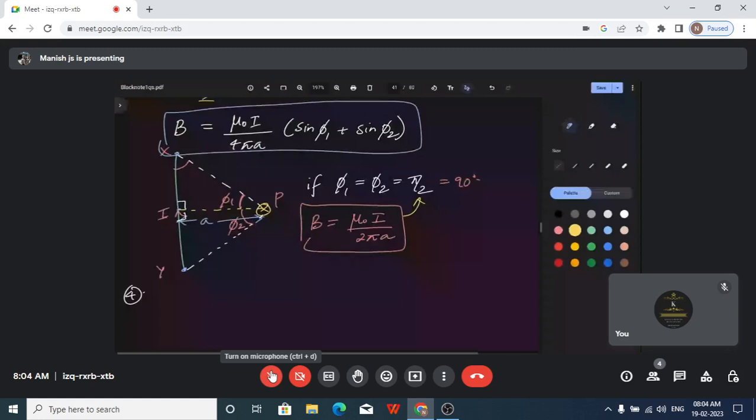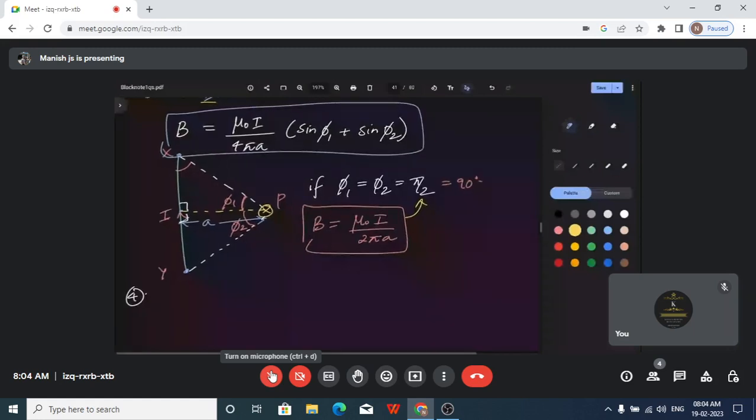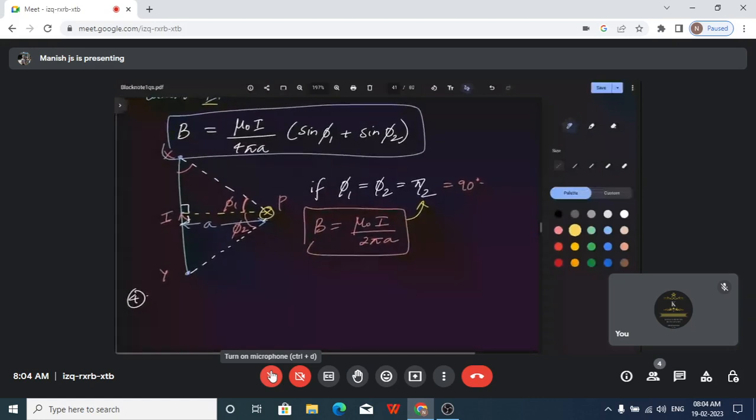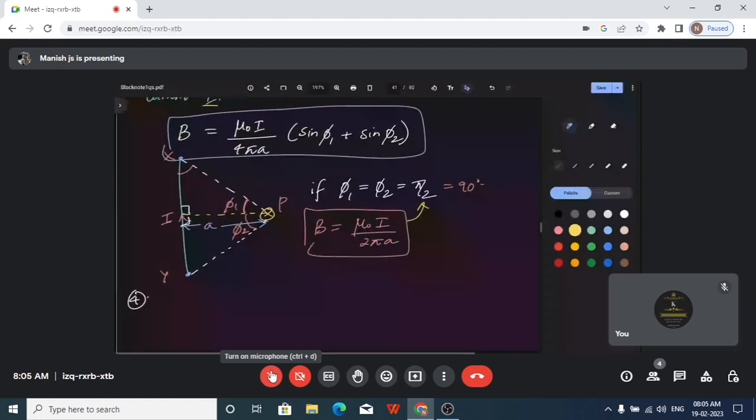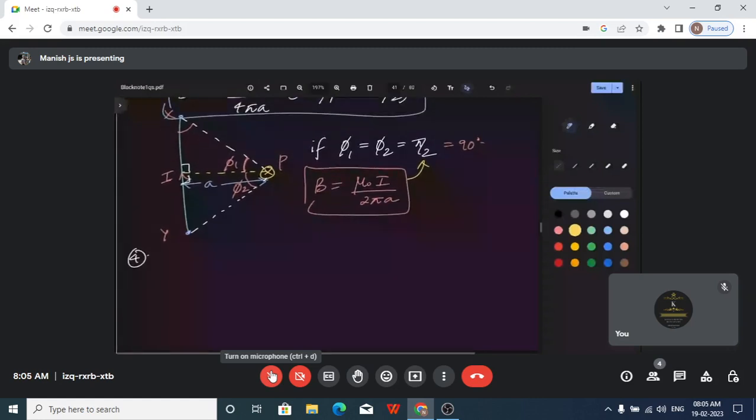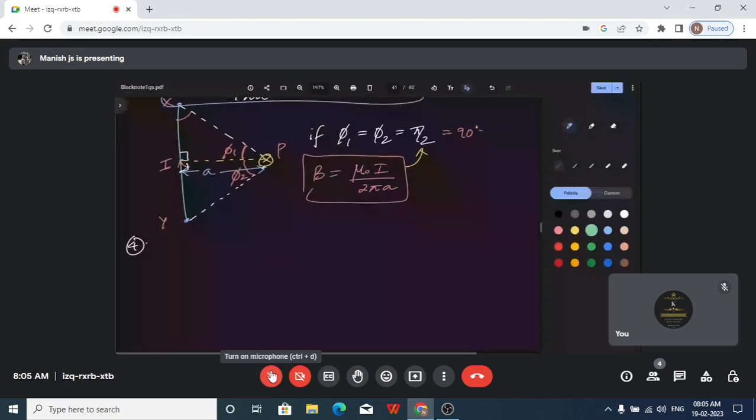Okay? So 4 pi A becomes 2 pi A. How? Sin 90 is 1, so 1 plus 1 is 2. 2 and 2, 4 will get cancelled. You will get 2 pi in the process. So these are the formulas. These are the modified versions with respect to the angles.